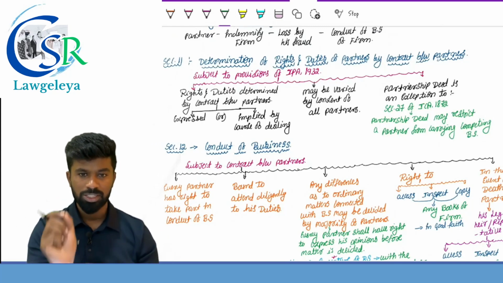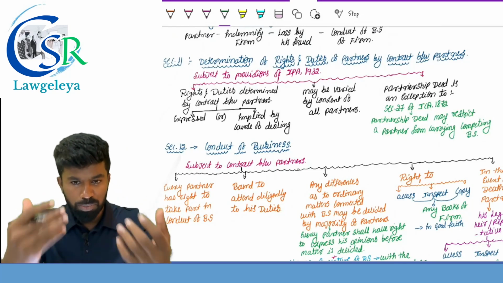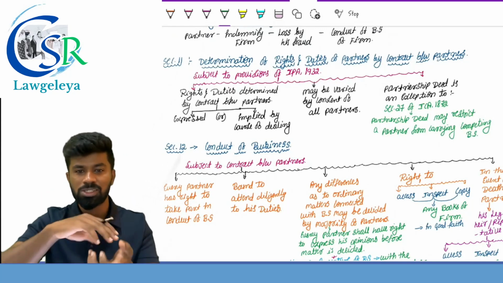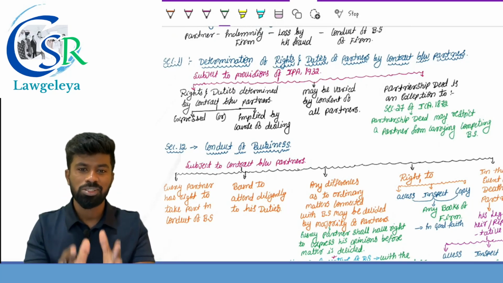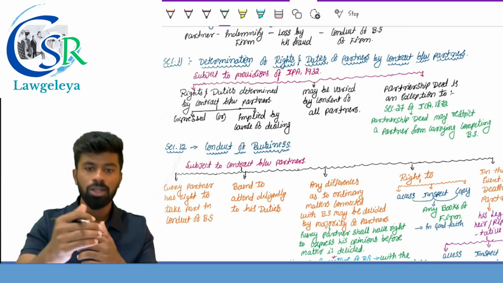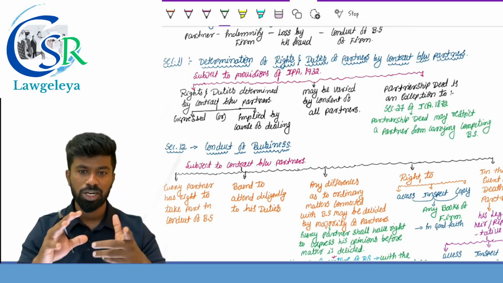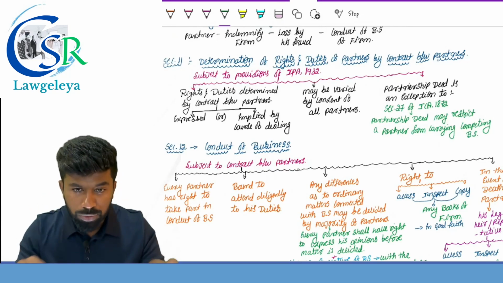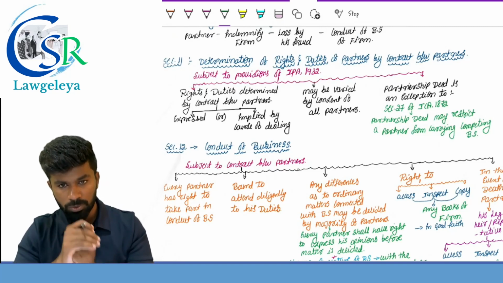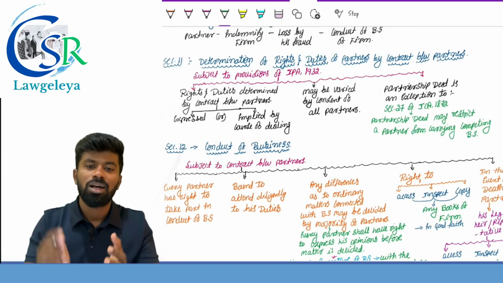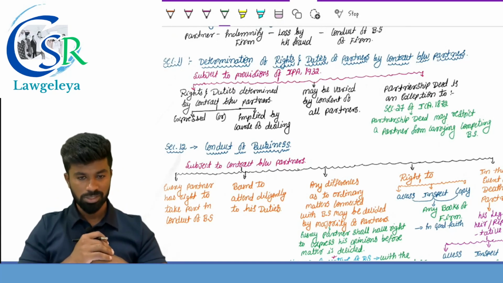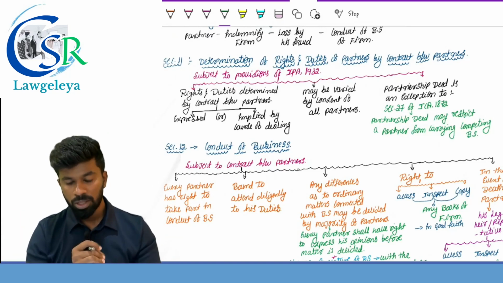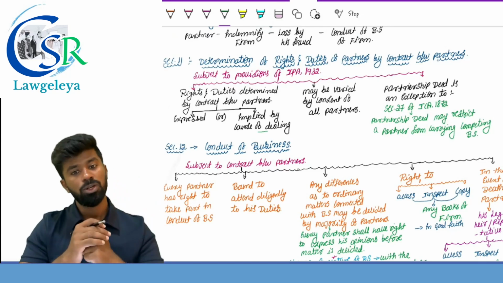So I repeat, section number 11 provides that, subject to the provisions of the Indian Partnership Act, the rights and duties of the partners are determined by what? Contract between the partners, and such contract can be expressed or it can be implied with the course of dealing. We have solved many questions to understand this word 'subject to', and there are many examples in the question bank to understand the concept of section 11, including an example for the implied agreement. So please refer to the question bank.